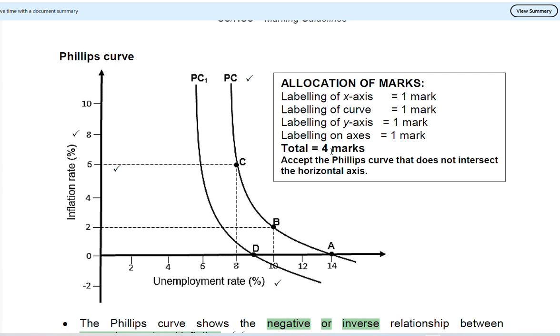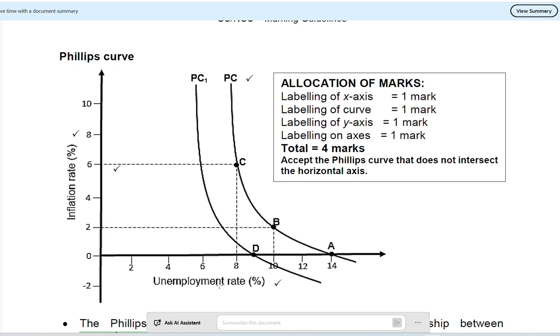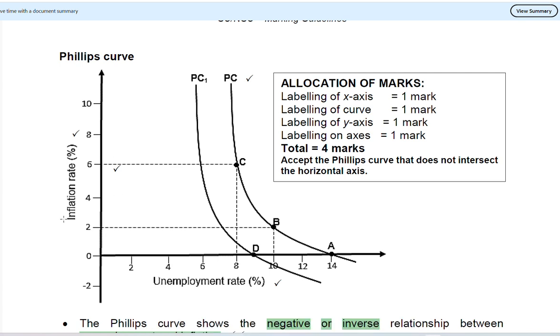you will get 4 marks. How are you going to get those 4 marks? By labeling the x-axis, 1 mark; labeling the y-axis, 1 mark; labeling of the curves, 1 mark; labeling of an axis, 1 mark. So now what does that mean? By labeling these curves, PC1 and PC, you get a mark. By having the unemployment rate and inflation rate, 1 mark, right? So it is important for you to understand how you get those marks, right?